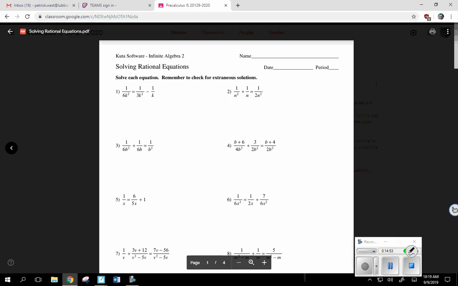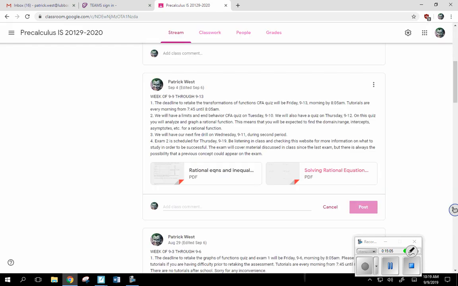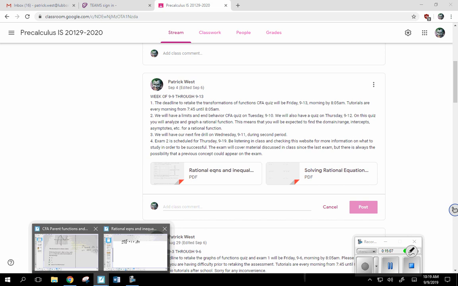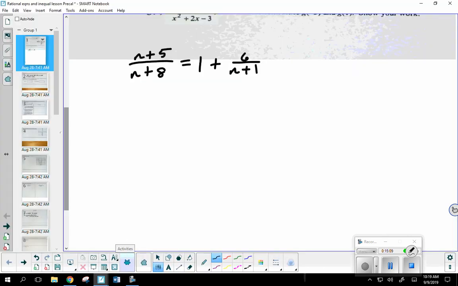But solving rational equations, I've got a whole worksheet here with a ton of rational equations. Now the answers are at the end. So again, if that's something that's going to interest you, it is available. But remember, you are going to be responsible for that material. So please come in if you have questions. Has everybody got that copy?